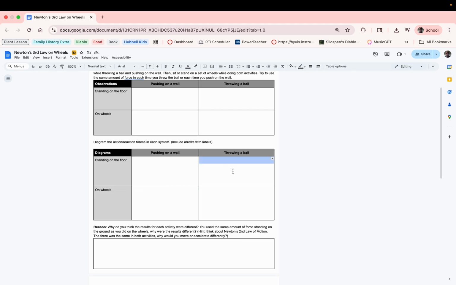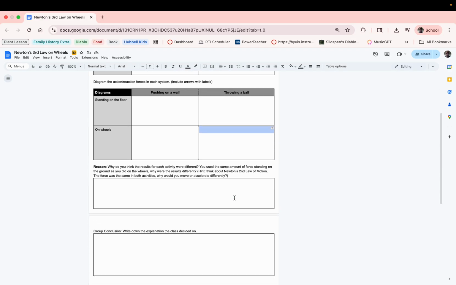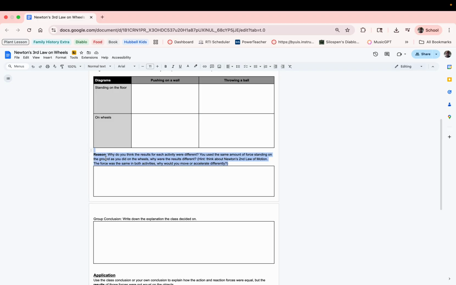Throwing a ball: as you're standing on the floor, somebody throws a ball at you. If you're standing on the floor, you're not going to move anywhere. But if you're on the wheels, ideally you're going to be moving a little bit backwards, okay? Because you're a free floating object. This all relates to Newton's second law of motion, and you're going to be using that in your explanation right here.